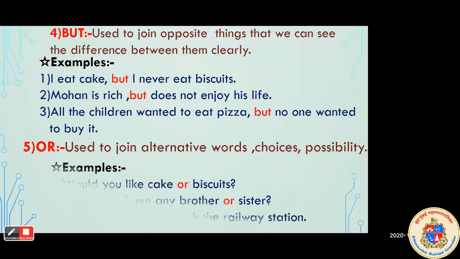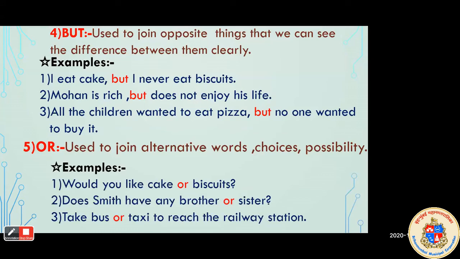Who will read the examples? Yes. Read the examples of the conjunction or. Raise your hand first, unmute yourself, and then read. Would you like cake or biscuits? Second, does Smith have any brother or sister? Take bus or taxi to reach the railway station. Perfect.